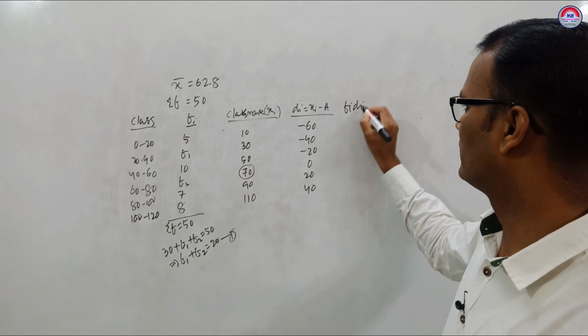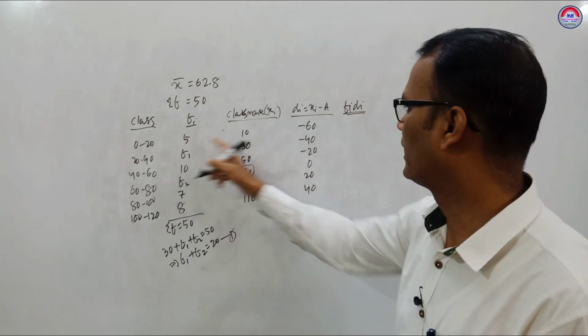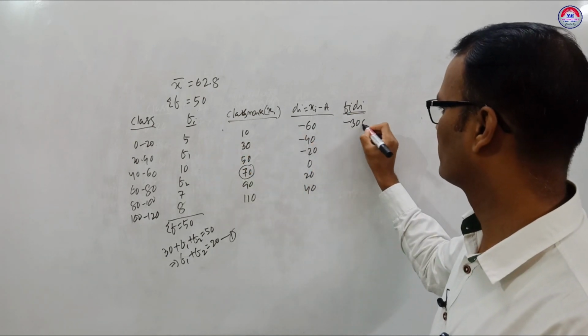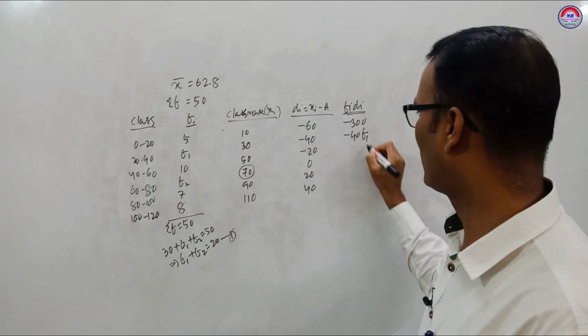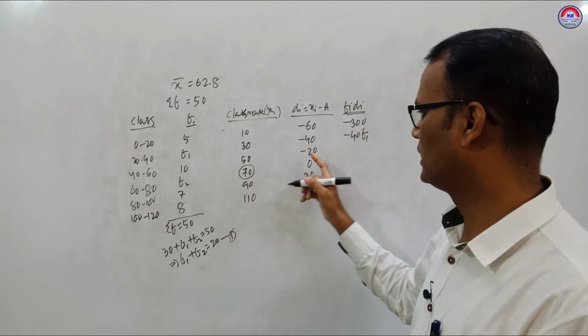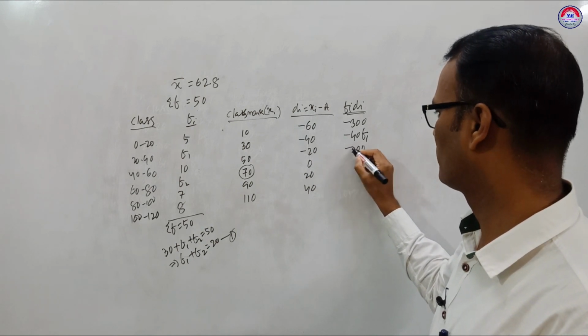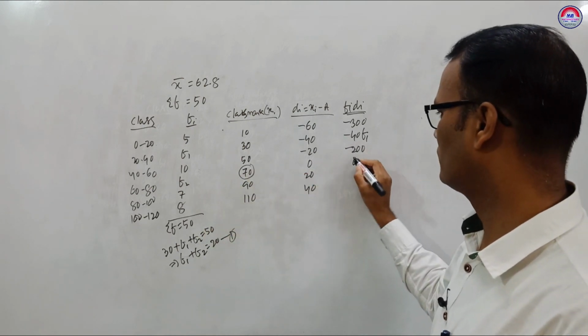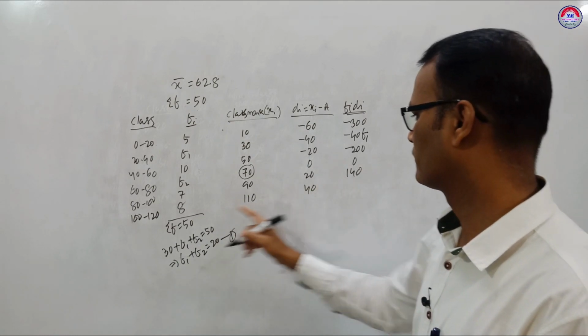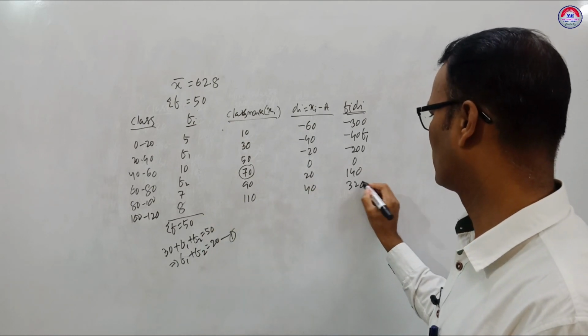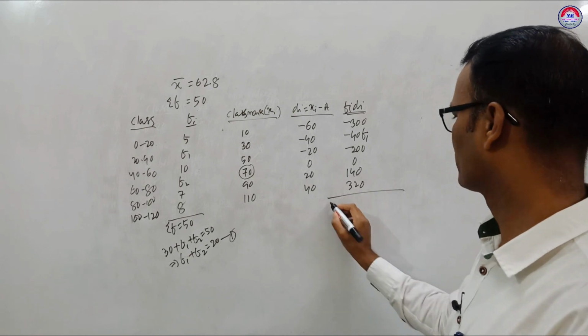Now the next step is Fi into Di. 5 into this one, minus 300. This one, minus 40 F1. This into this, minus 200. This into this, 0. And this one 140. This one 320. Okay. Now add it.